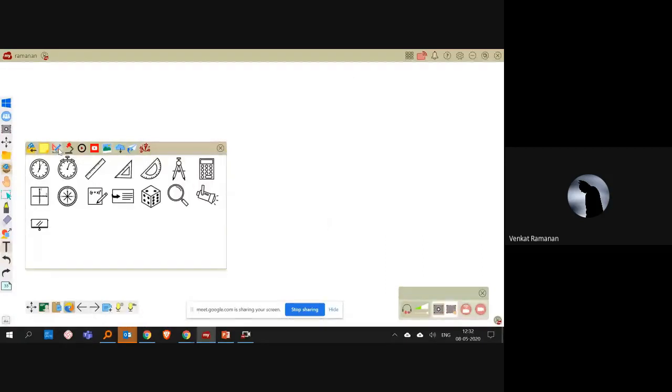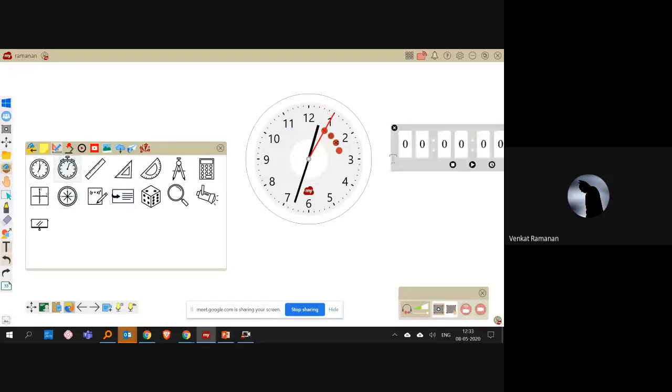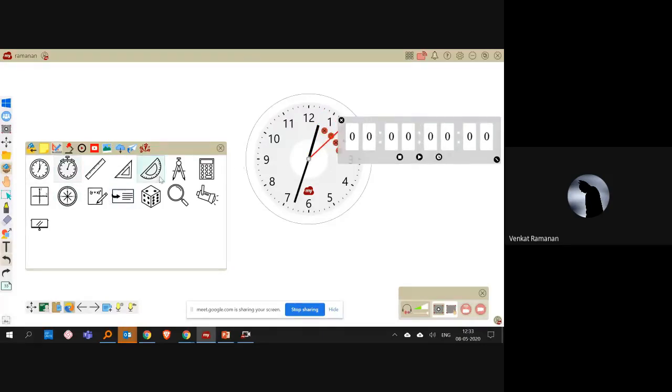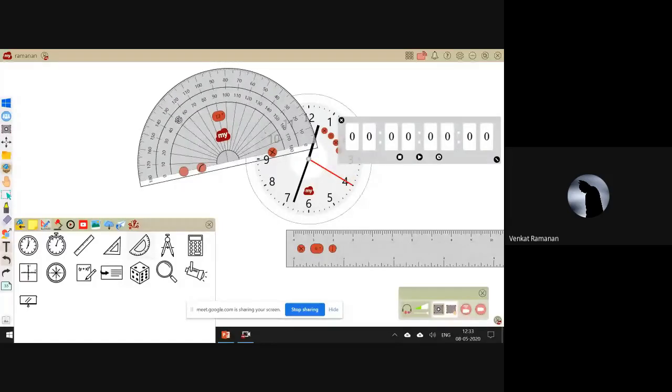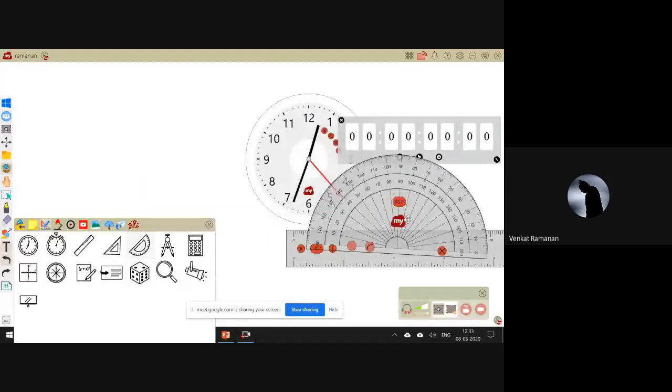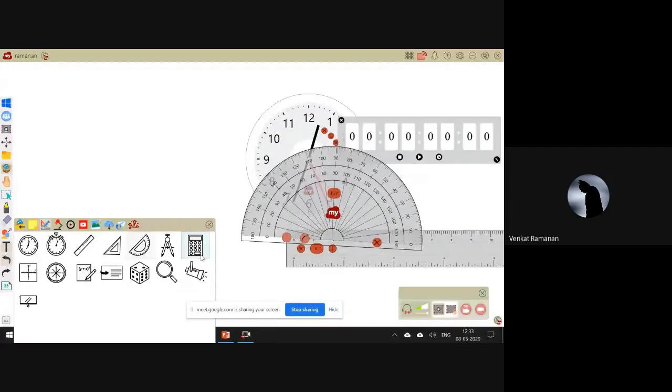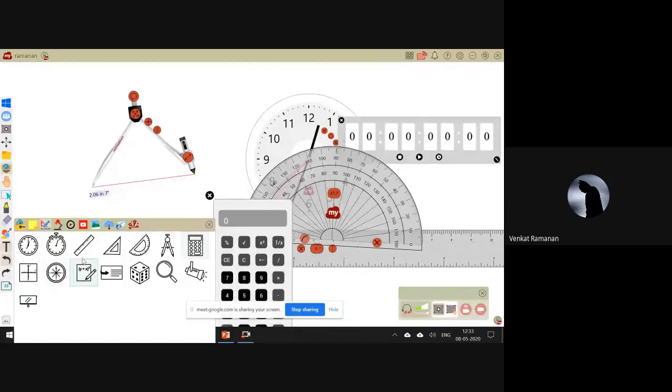Another one is we have a lot of mathematical tools. This will be quite helpful for the maths teachers. You can simply drag and drop an analog clock, and this is a digital stop timer. If you want to have a ruler, yes, and protractor, yes. And again, it has a lot of different functionalities. If you want to increase the size of the protractor, just click here and increase it. If you want to rotate it, you can do that. If you want to move it, you can do that. So each different point has a different functionality. Similarly, you can also use this to draw a line of one particular size and shape. And we have also got a calculator, and you can try all this for yourselves.